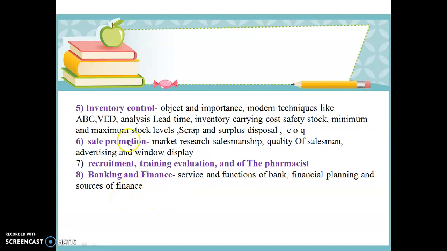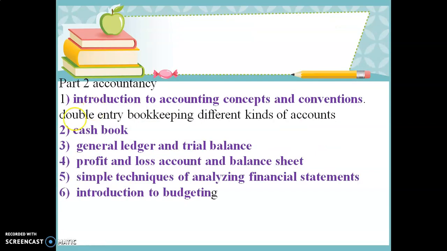These all chapters are covered in the commerce part. And the next part is accountancy, that is part 2. In that, there are 6 chapters. In that, the first is introduction to accounting concepts and conventions. In that, double entry bookkeeping, then different kinds of accounts, then cash book.